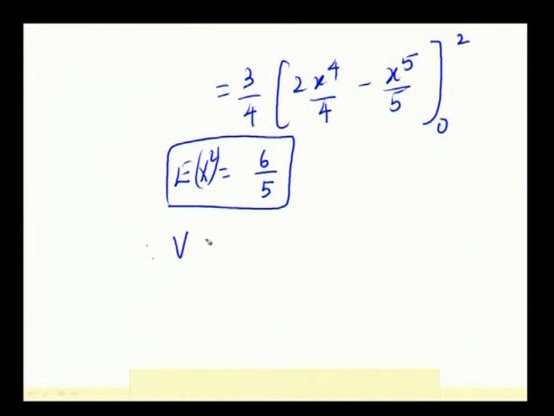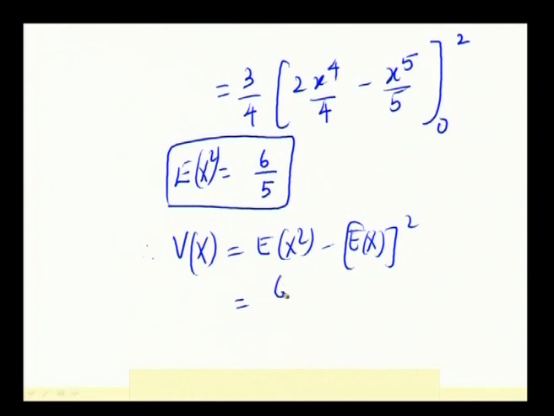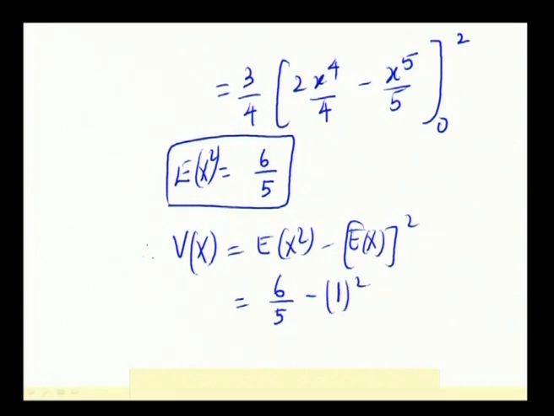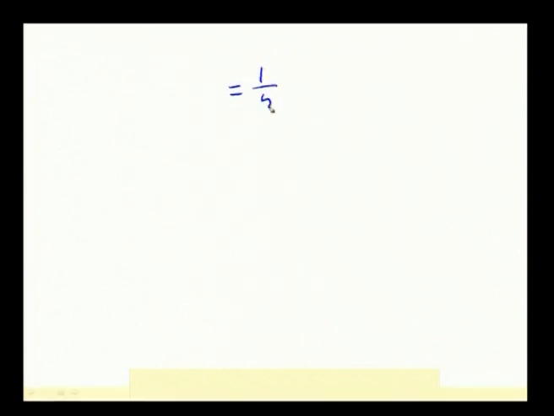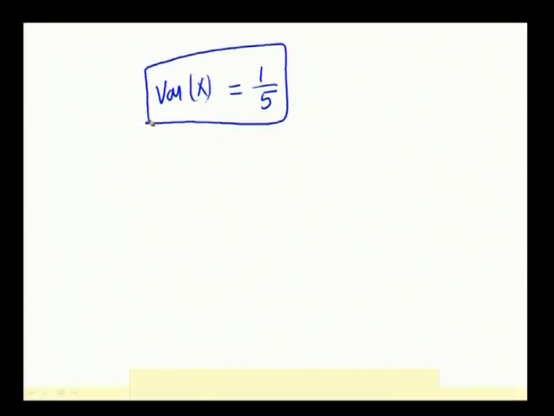So, substituting in the variance of x formula, this is equal to E of x square minus E of x the whole square. E of x square, you have got the answer as 6 by 5 and E of x is 1, squared. When you simplify, this is equal to 1 by 5. So, your variance of x is equal to 1 by 5. So, we have found out the mean and variance for this problem.